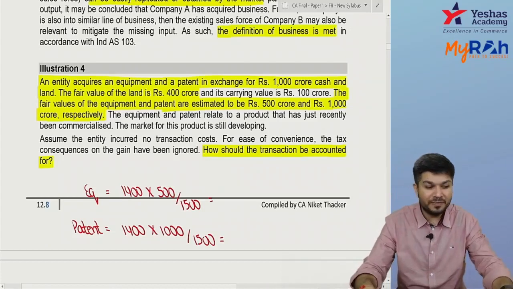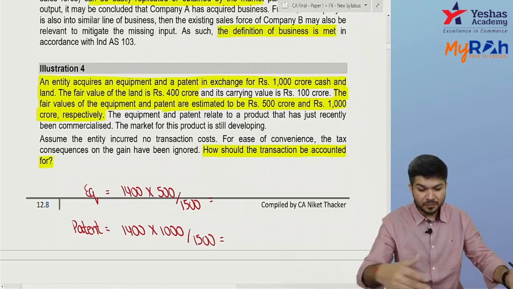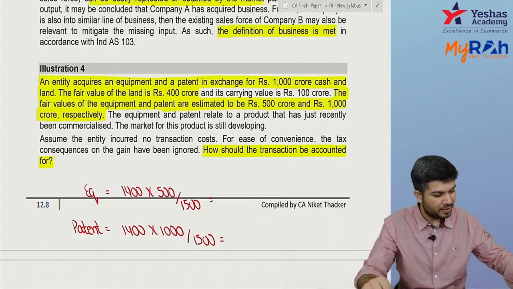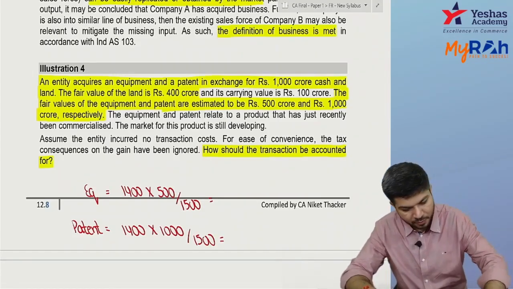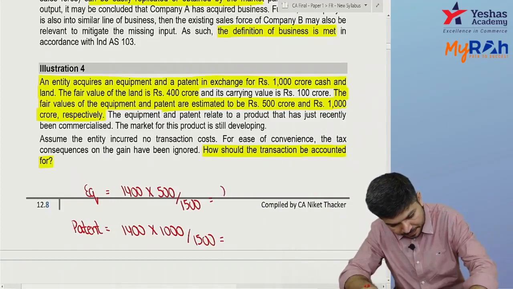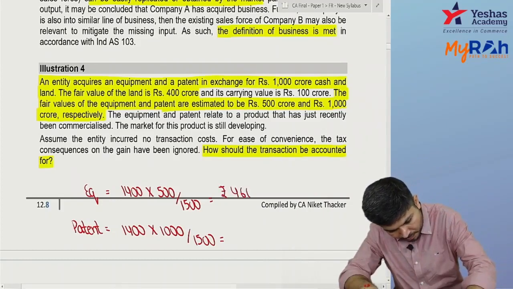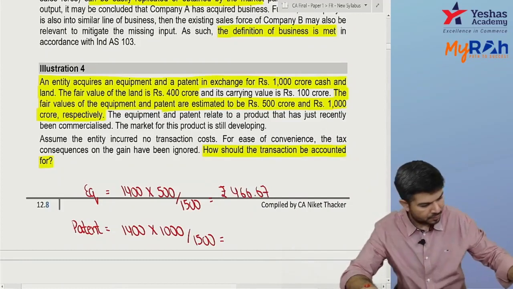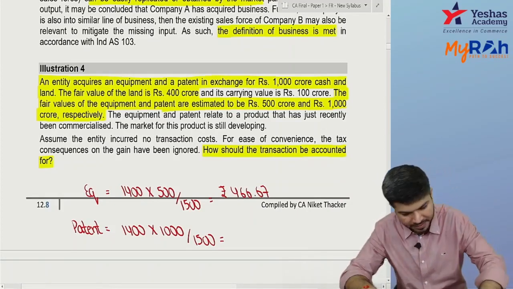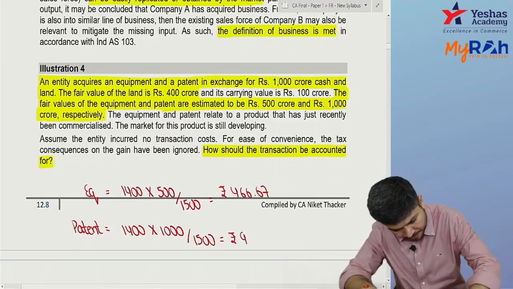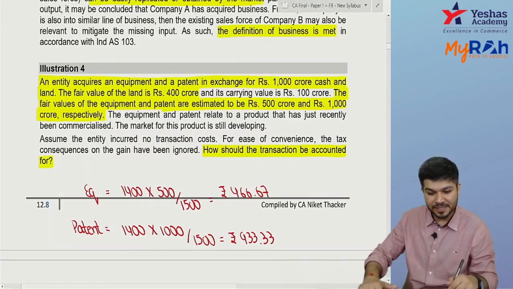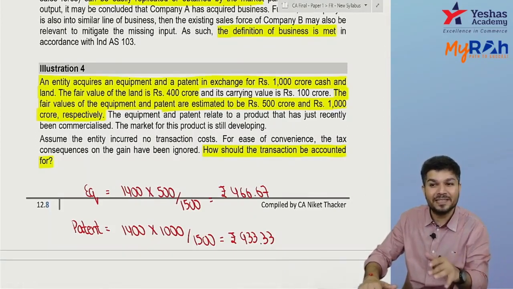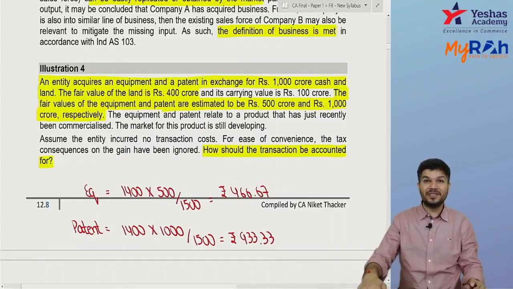Their individual fair values are 500 and 1,000. Divide 1,400 in that ratio. So 1,400 into 500 by 1,500 comes to 466.66, and this will be 933.33. So you record equipment at 466.67 and patent at 933.33. Are you getting it?